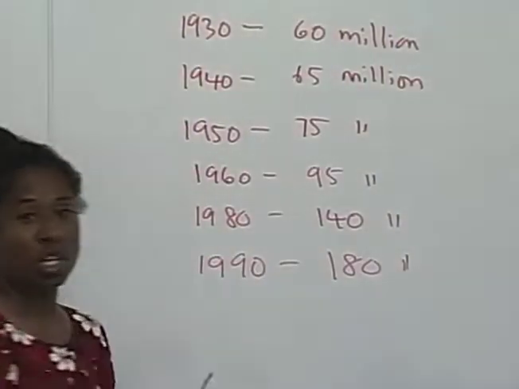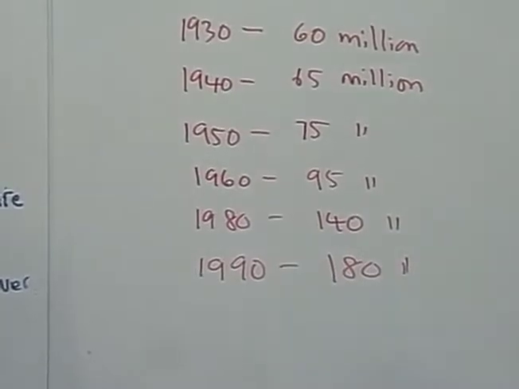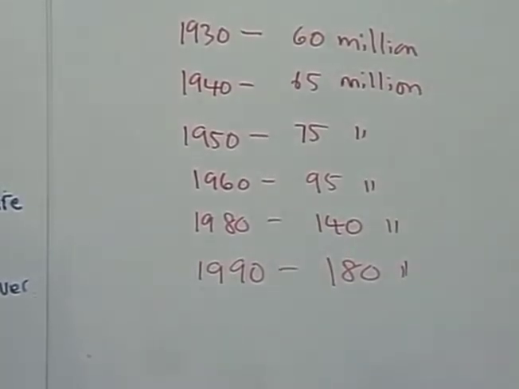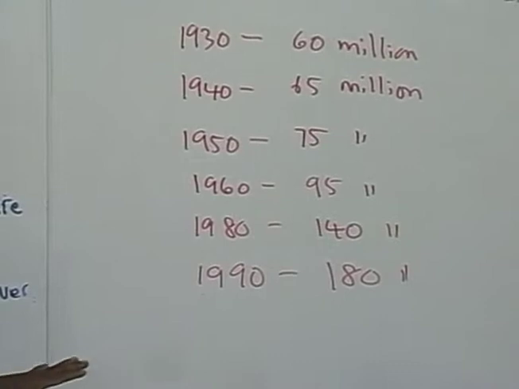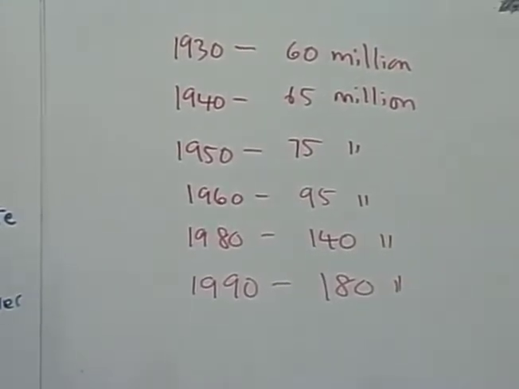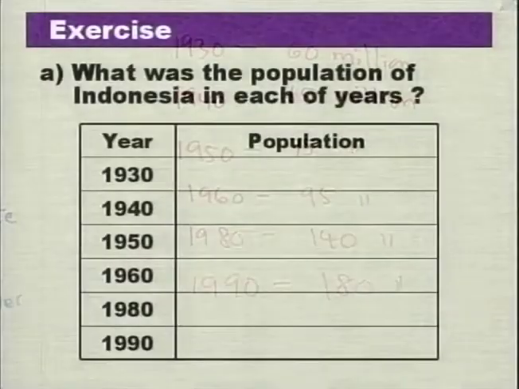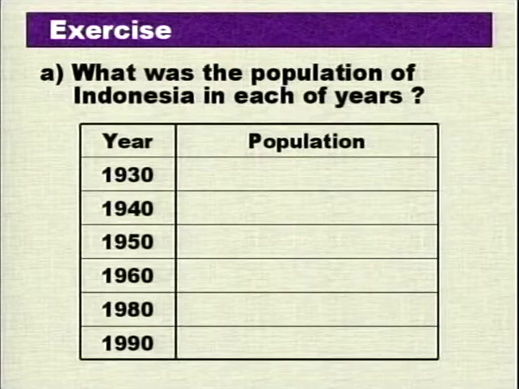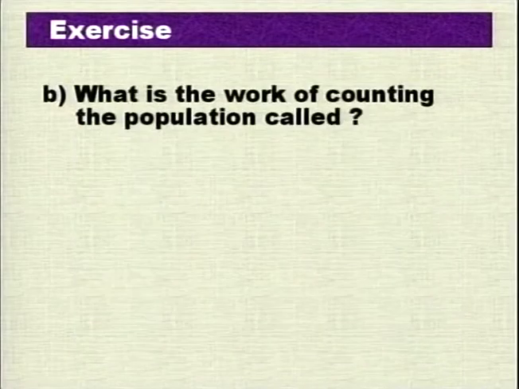180 million. Okay. So when this book was actually published and written, we were looking at the year 1990. Therefore, we are dealing with the figures for 1990, which is 180 million people. So according to the pictograph, we were able to come up with the answers for those years that we have been asked to work out the population of. Okay, let's look at question B.